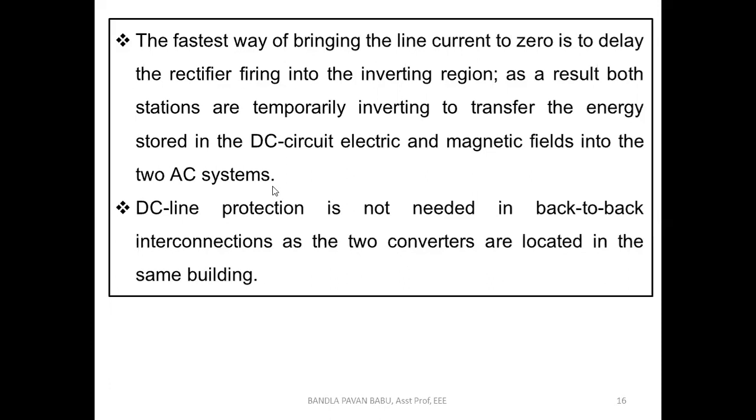Okay, after this fault clearing time or during the fault, DC line protection is not needed in back-to-back interconnections as the two converters are located in the same building. Okay, so what does it mean? If we prefer a back-to-back, which comes under the back-to-back, so that is a bipolar connection. Okay, so it's not needed because these cases are rare. That is what it exactly means, but practically they will implement it, so they never take any chances of this.